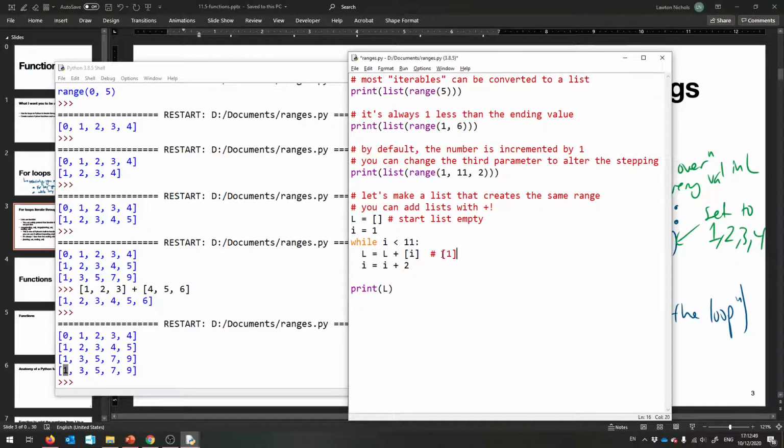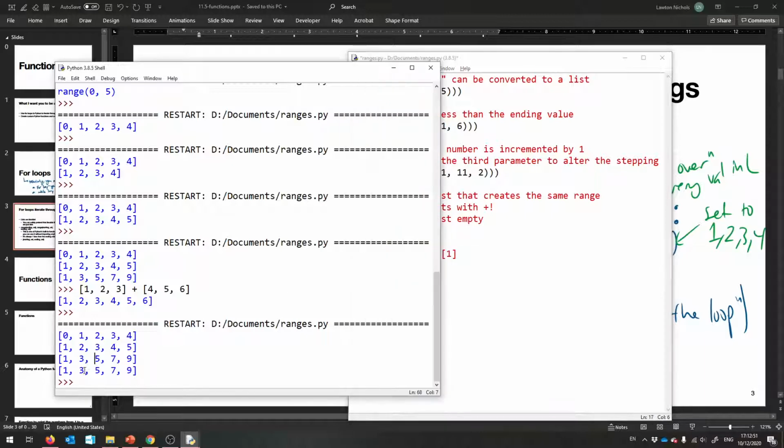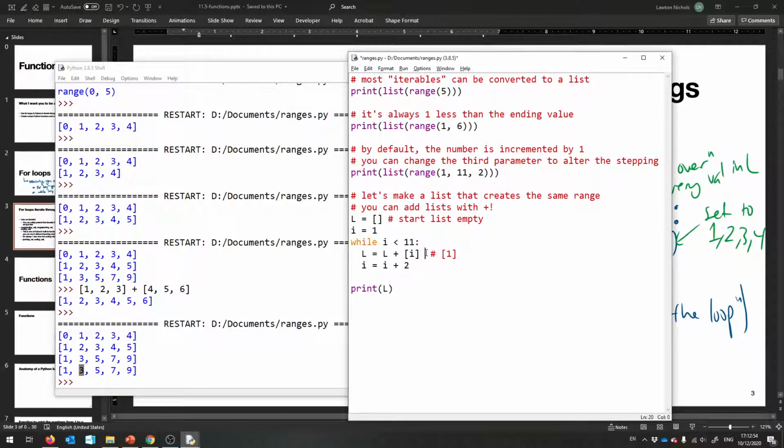And then the next time we go through this loop, we increment I by 2, so I is now 3. We're getting ready to add the 3. Then we set L to be L, which is currently 1, plus the list with just 3 in it. So we do 1 plus 3, because I is 3, and L is just the list with 1 in it, and that creates the list 1, 3. Okay? And so it does that until it goes to 5, then to 7, then to 9. And then finally it'll stop the loop because I will become greater than or equal to 11.